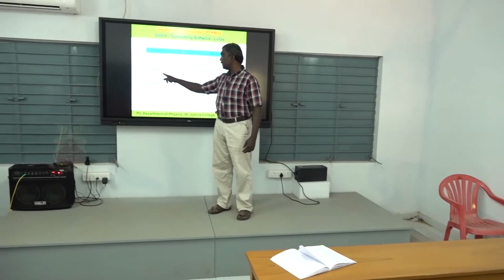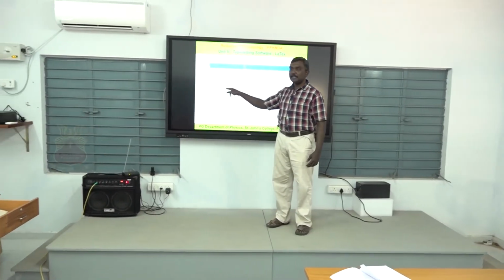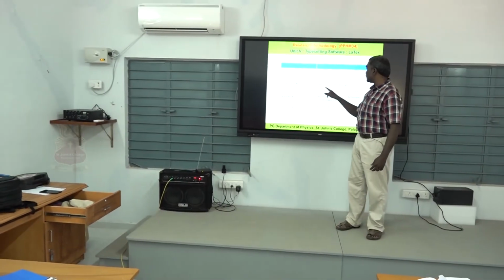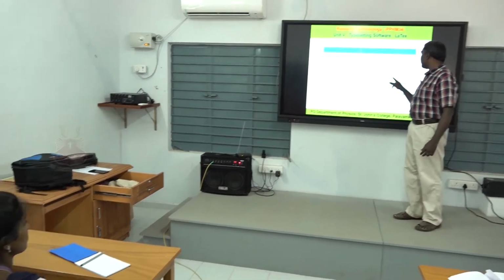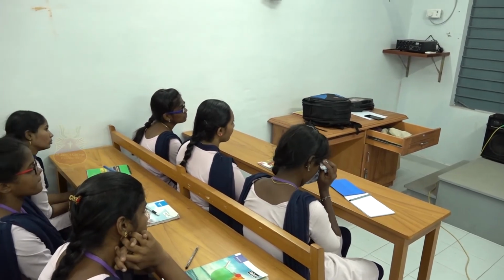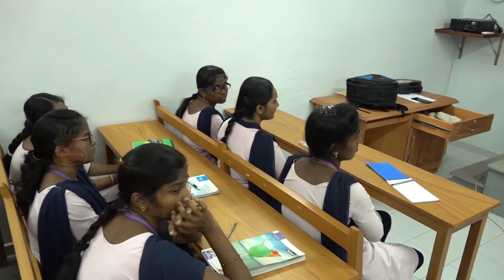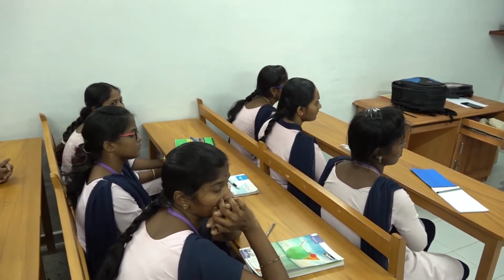The next character is the percentage character. This character is used to introduce comments into the input file. If you want to put a comment, then you must introduce the percentage symbol. Then the next character, asterisk. This specifies arguments and definitions of control sequences. So here this is the use.